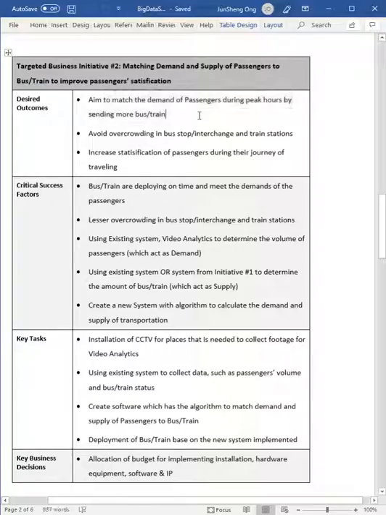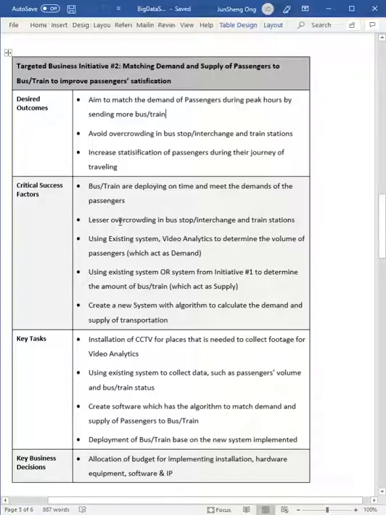What we are going to do here is match the demand of passengers during peak hours by sending more trains so that we can avoid overcrowding. By doing so, we can also reach the highest satisfaction for each passenger because they can save their time and avoid overcrowded transportation. So what is the critical success for this business initiative? We want our buses and trains to be deployed on time to pick up these passengers.